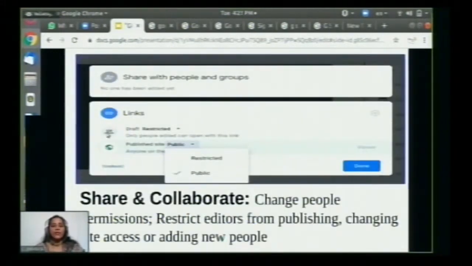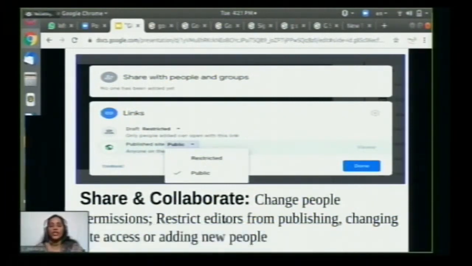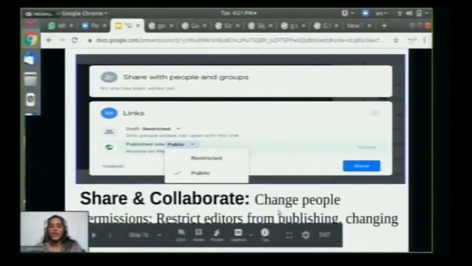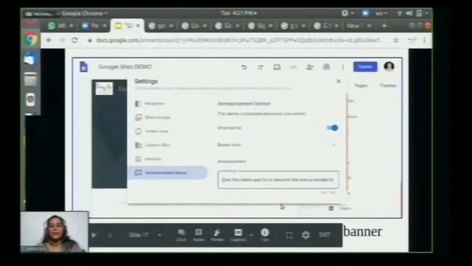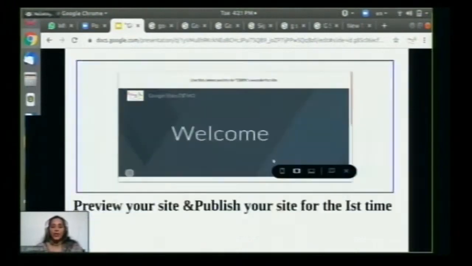Let us see how to collaborate. After sharing, you can give people editor access, and you can stop them from publishing the site, and you can change the options for the collaborative people. And lastly, you can add an announcement banner to your site also.